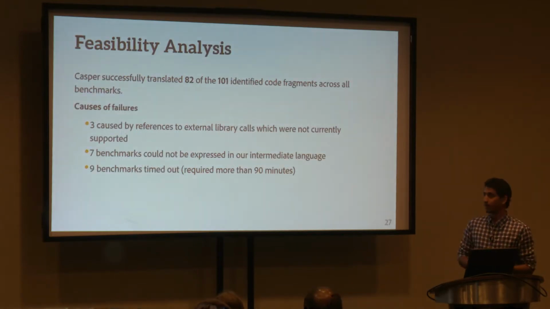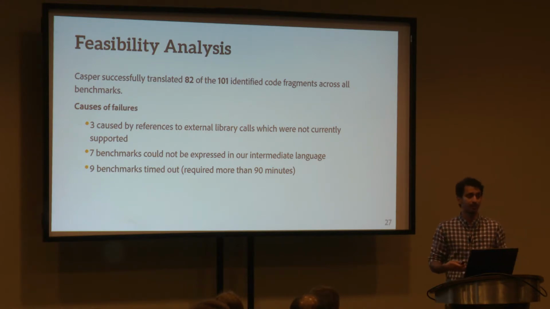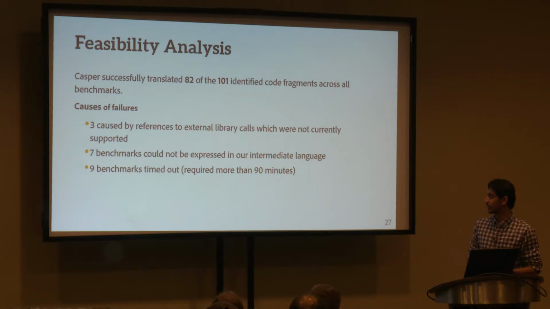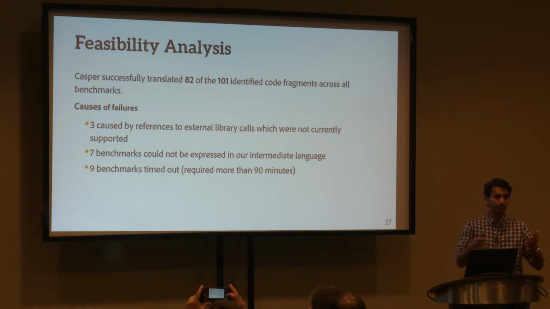So does it work? Out of the 101 code fragments that we found that were amenable to be translated, we were able to automatically translate 82 of them. And the ones that failed were either because we timed out, so the search took just too long, we had a 90-minute timeout, or some of them could not be expressed in our intermediate language that we were using.